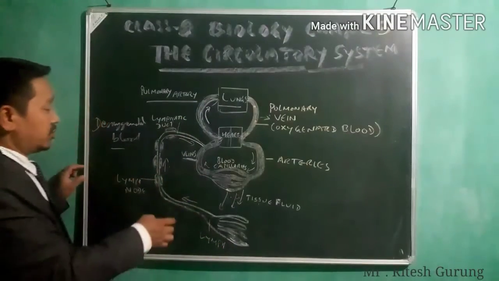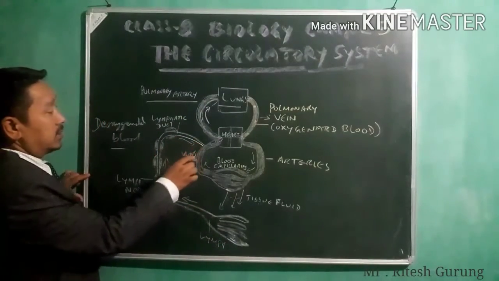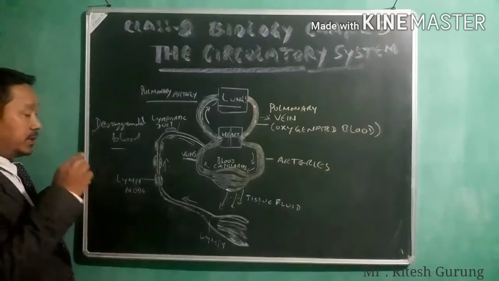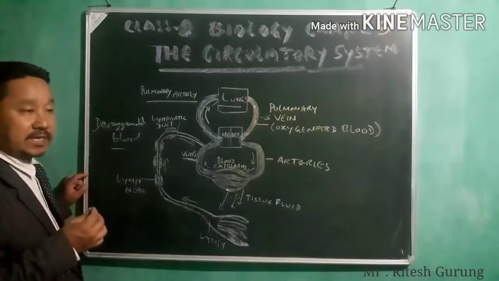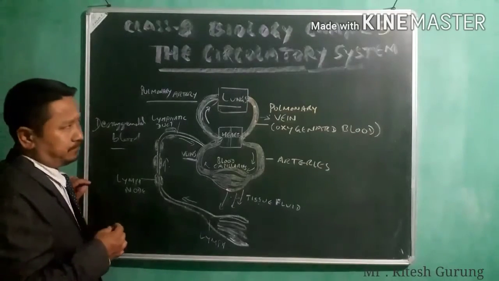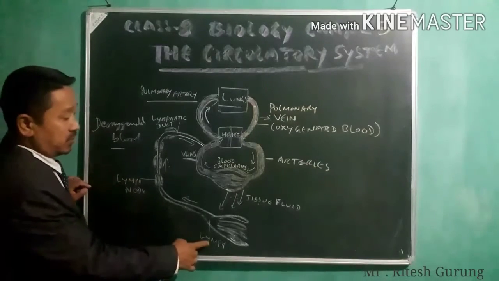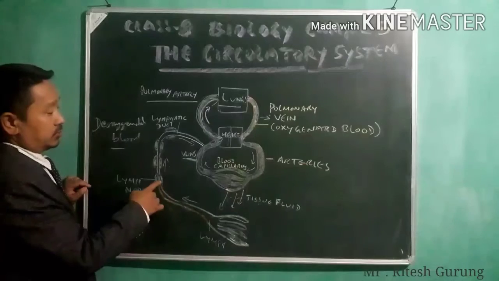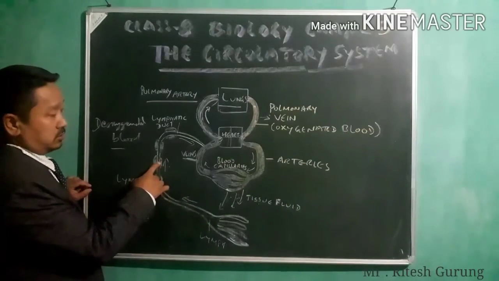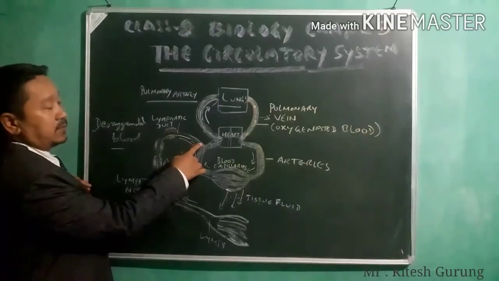In the same way, there you find the flowing of the lymph. Another circulating fluid is there, which is called lymph, which I have discussed before. That is flowing through this lymphatic duct, here, and after it goes here.